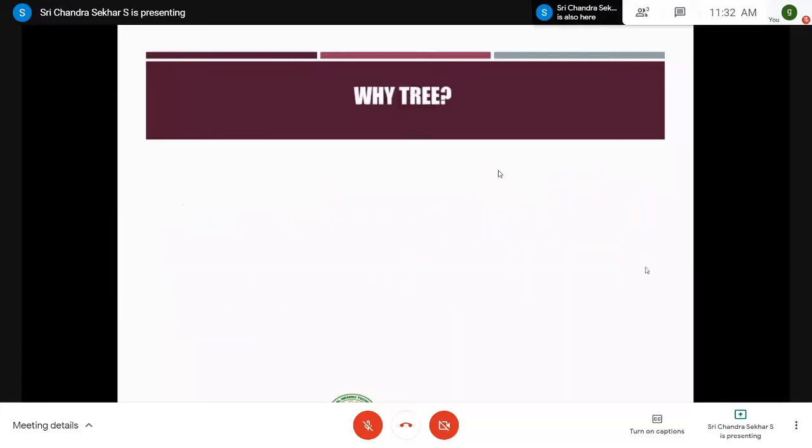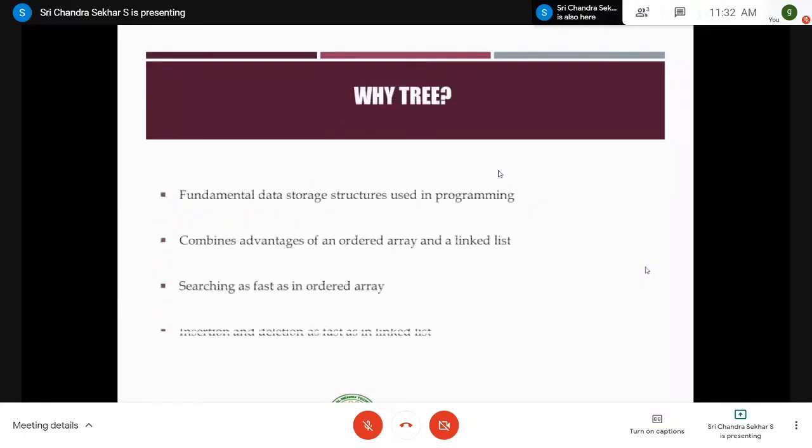Let me move to the next slide. Why do we use these trees? Very important. Why do we need these trees? It is a fundamental data storage structure used in programming. We will see some of the applications of binary trees and binary search trees while discussing the trees concept. There we can understand the importance of the trees data structure in the subject, right? So it can be treated as a fundamental data storage structure in any programming language, and this is important.